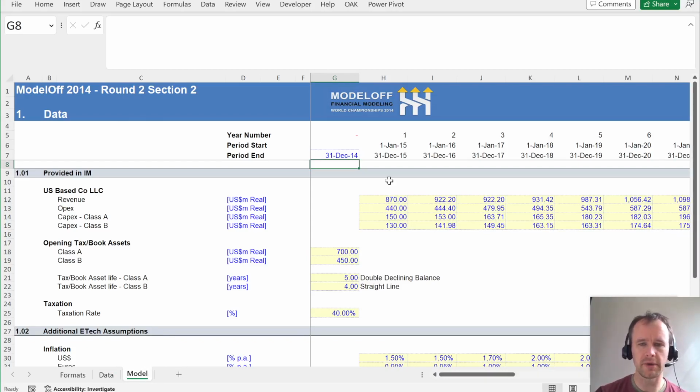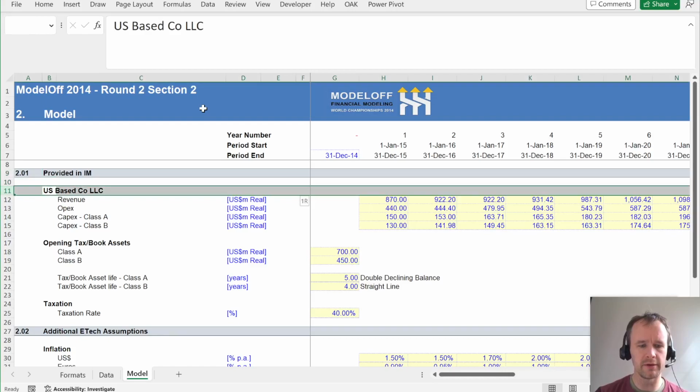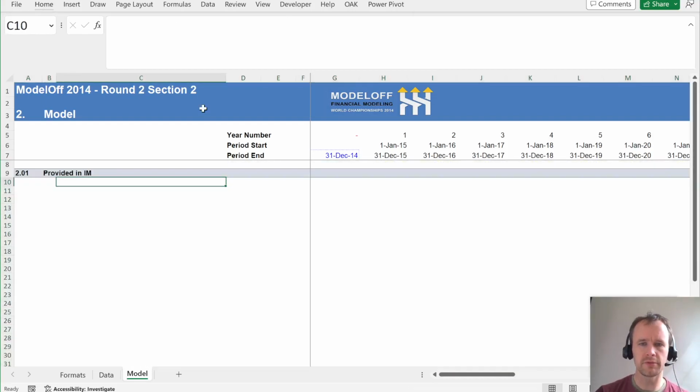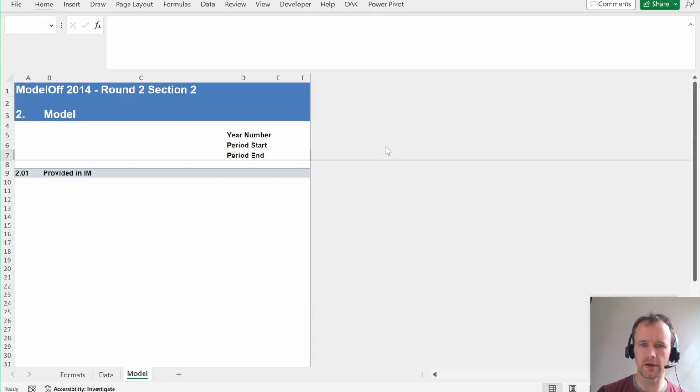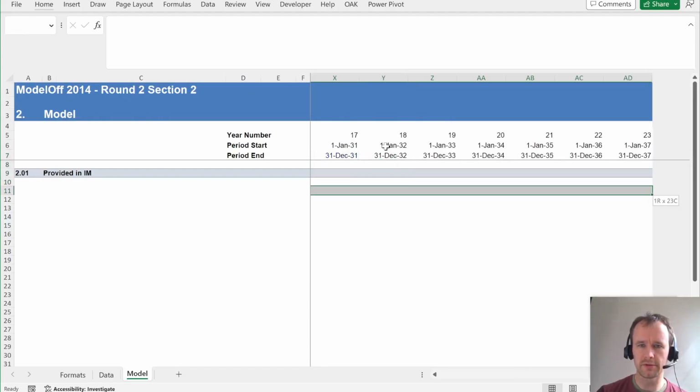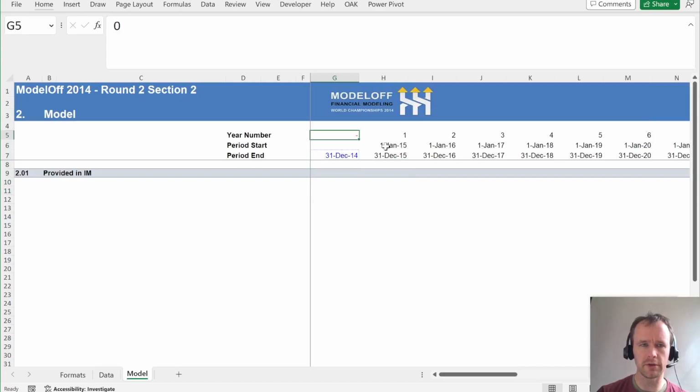So I'm going to make a copy of this tab, call it model, and just to be consistent with the way that this is done, we'll do that, and then clear out all the assumptions. Luckily we've got all the periods nicely laid out here. I'm just going to hide all the extra columns because that makes it easier for me to Control-Shift-Right and copy across and all that good stuff. I don't know what that 0 is doing there. I'm going to get rid of it. Anyway, so first thing I'm going to do is the FX rate forecast.